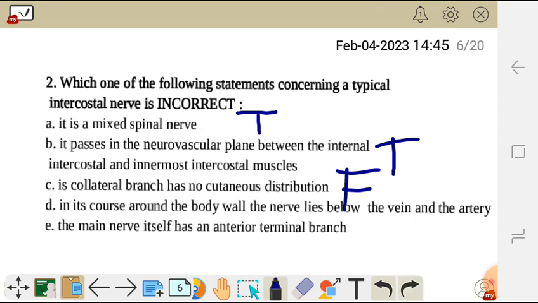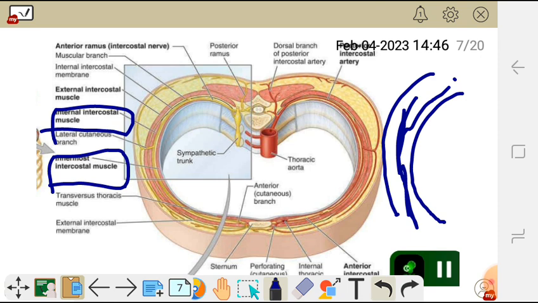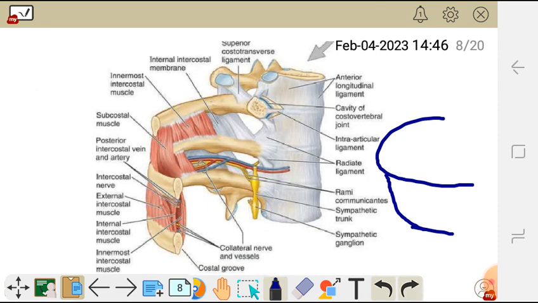Then D, in its course around the body wall, the nerve lies below the vein and the artery. So statement D is true. As we have seen in this diagram, the nerve lies below. It follows that sequence there.